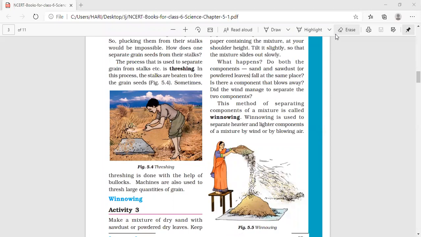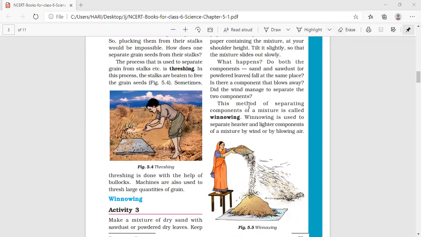Children, in the last session, we had done the revision of separation of substances, separation of solid substances by hand picking method and also threshing. Now today you are going to revise the topic of winnowing.